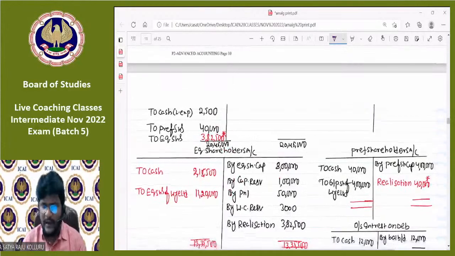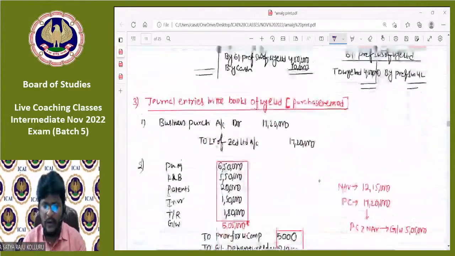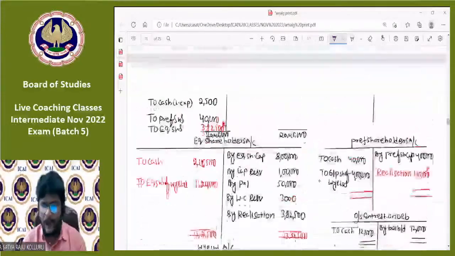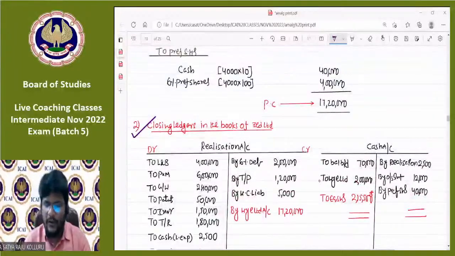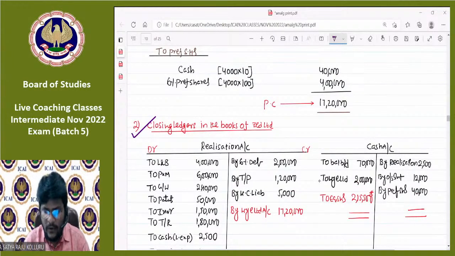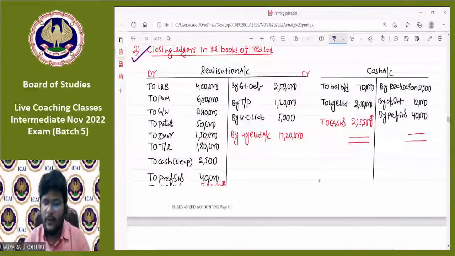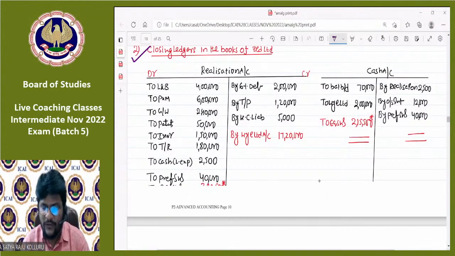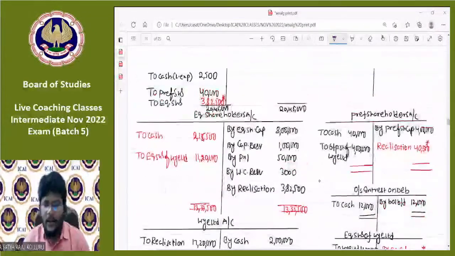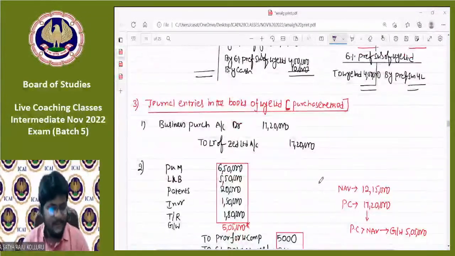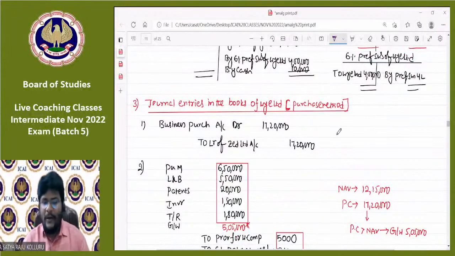I clearly recorded, noted up to this. If you are unable to reach my speed and recording here and there, don't be confused. Just listen to the class at the time of doing the problem. At a later point of time, you can follow my notes. I already uploaded, and today one more time I'm going to upload as well. Okay, can I continue my flow, guys? All of you okay? Fine.